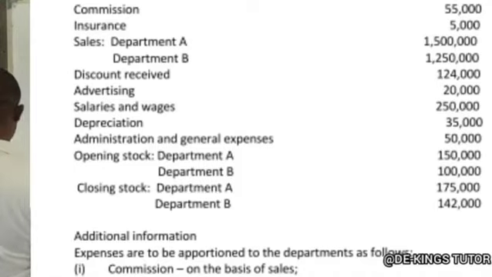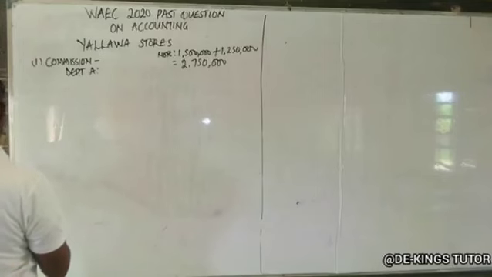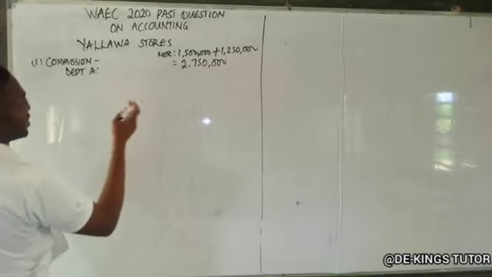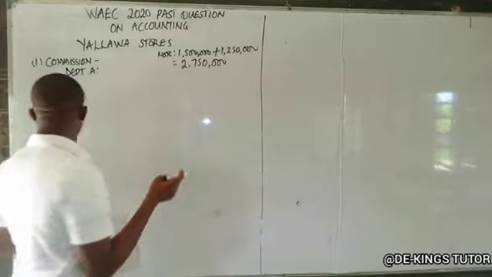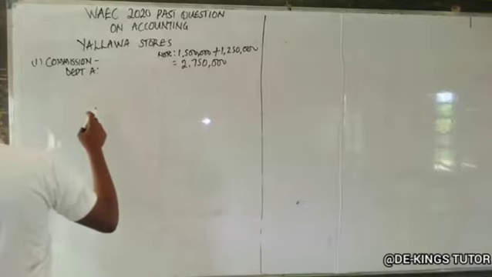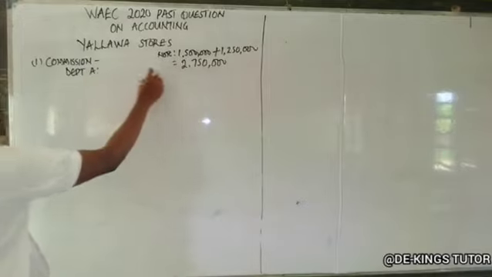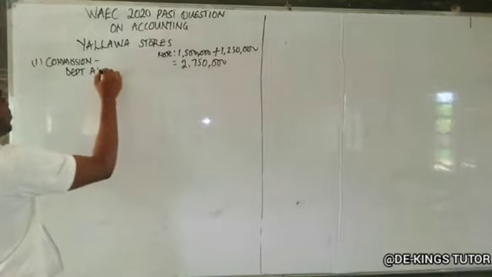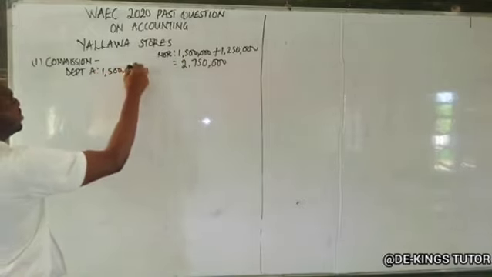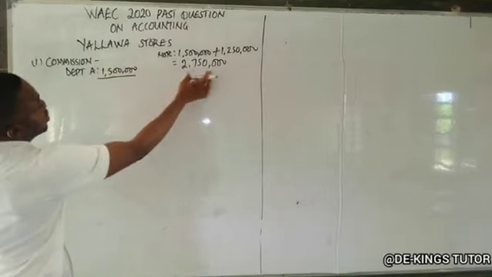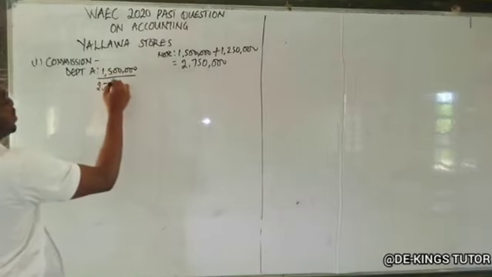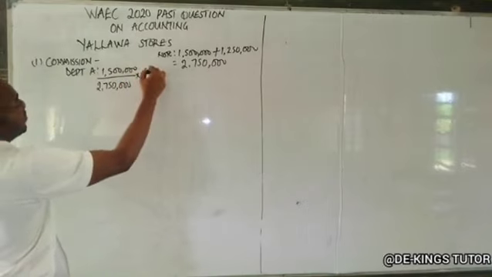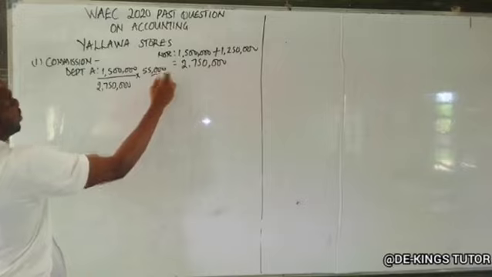Okay, so since they said on the basis of sales, our commission for sales department A amount is 1,500,000. So it will now be 1,500,000 divided by the total, which is 2,750,000, times the amount of commission, which is 55,000 over 1. Okay, so that's for department A. And the amount, once you do it, will give us 30,000.